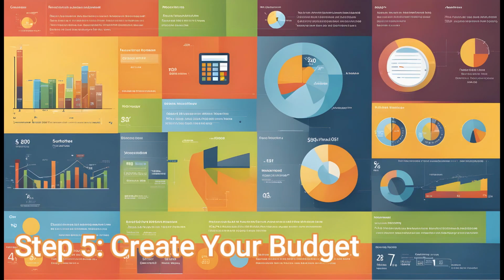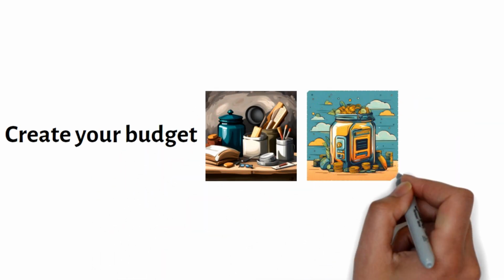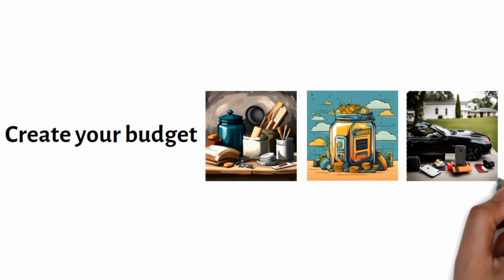Step 5. Create your budget. Create your budget. Allocate for necessities, savings, and non-essential spending.